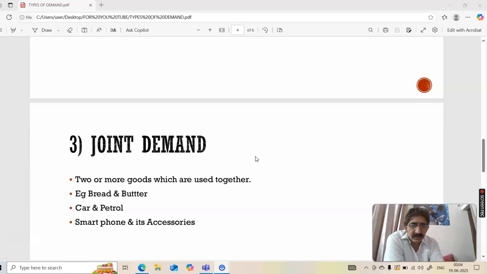Mobile and SIM card, and also why only SIM card? Accessories also. Okay, if you buy a new smartphone, you would like to have the tempered glass and the flip cover and other things. Okay, so these goods which are demanded jointly comprise the joint demand.